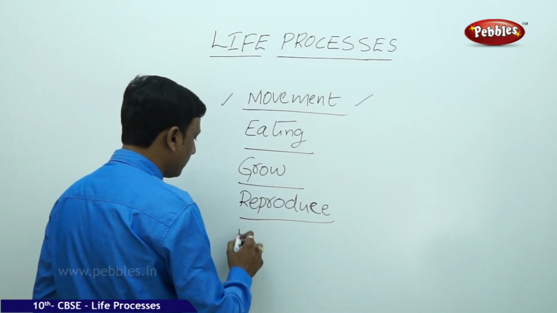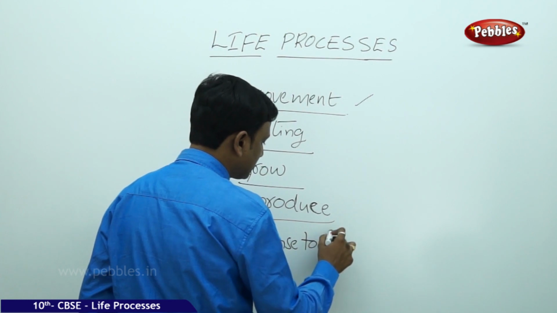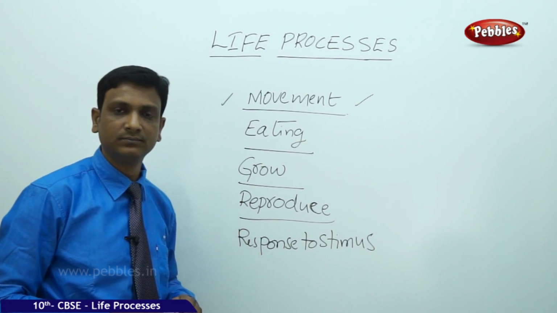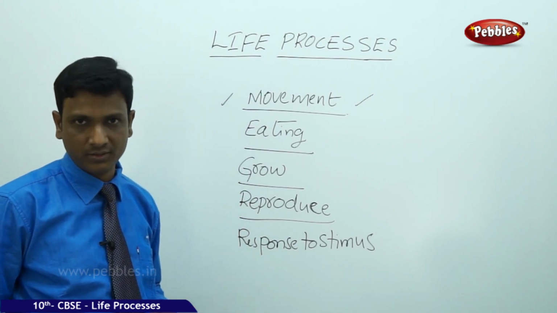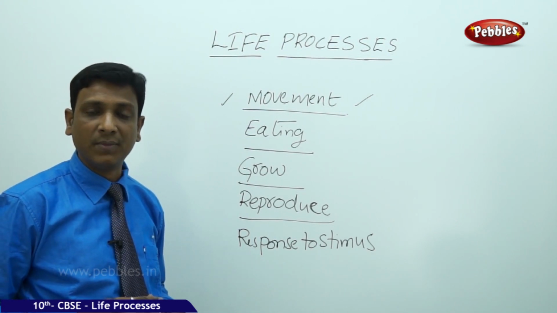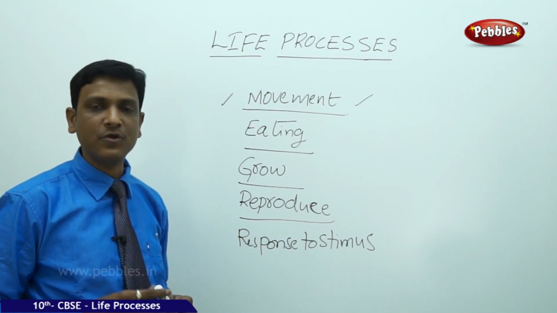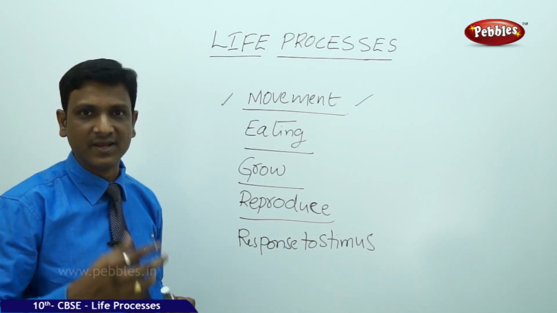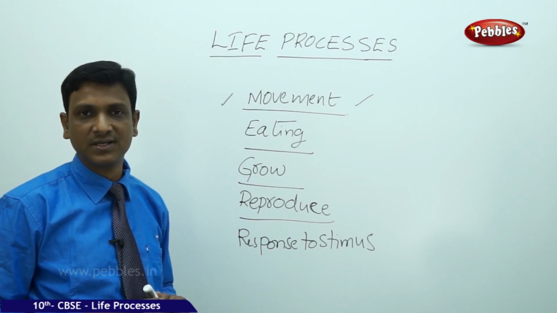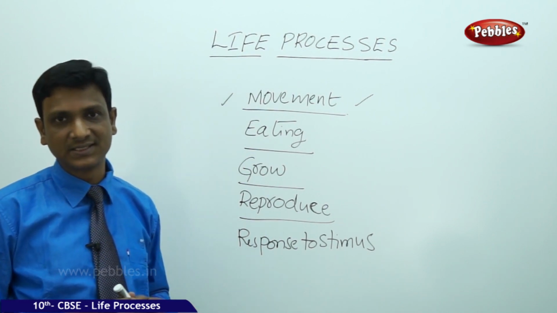And one more, response to stimulus. You go near a small cat or any other small animal, by seeing you, it will be frightened and run away. If you go near a chicken, it runs away making some sound. It is frightened. It responds to the stimulus. It finds you are the danger coming to catch it, so it runs.